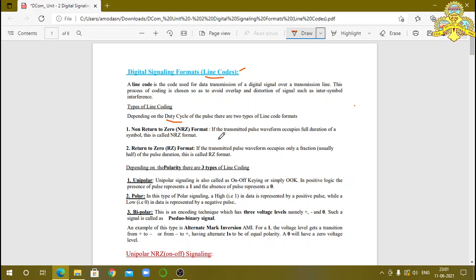Here NRZ means the transmitted pulse waveform occupies the full duration of a symbol. If the bit is 1, the full bit 1 duration is occupied by the symbol. It does not come back to the zero position in the middle of the symbol, so it is called non-return to zero format.